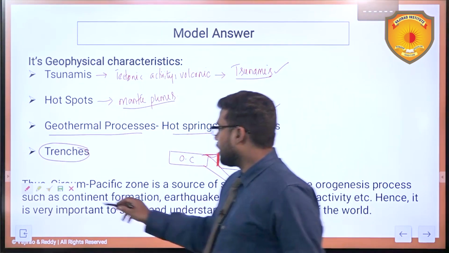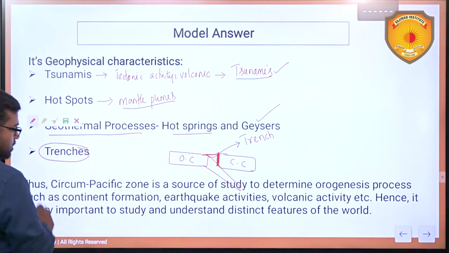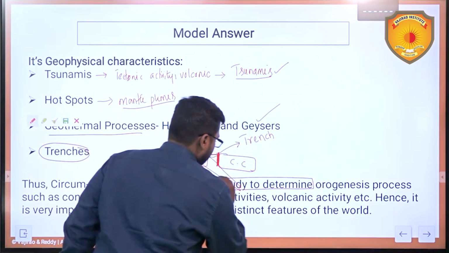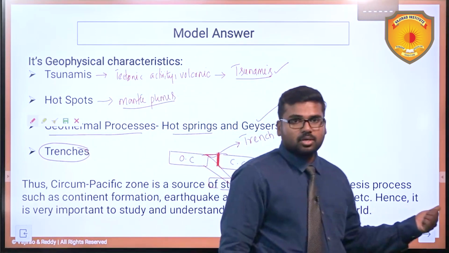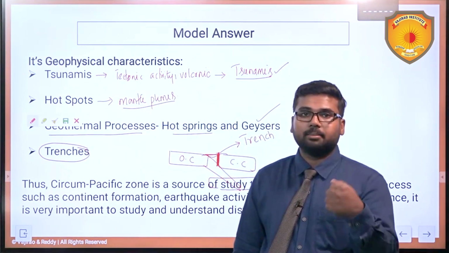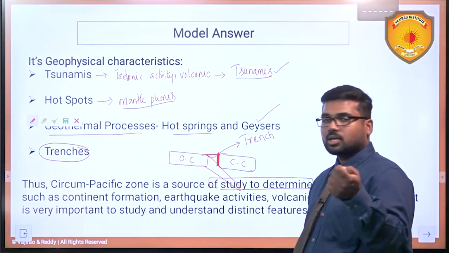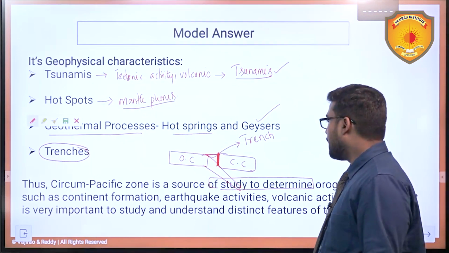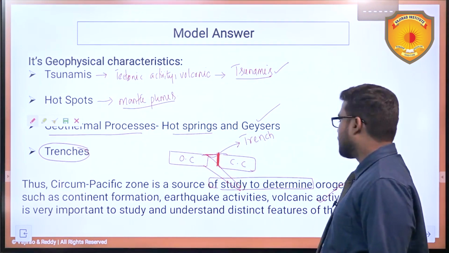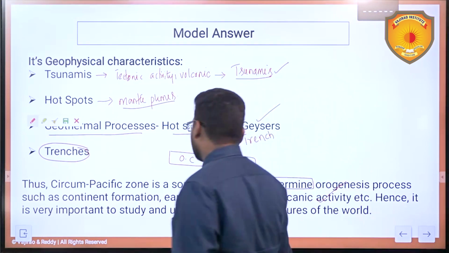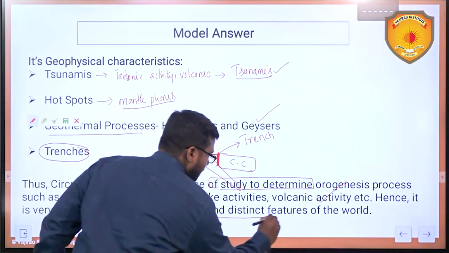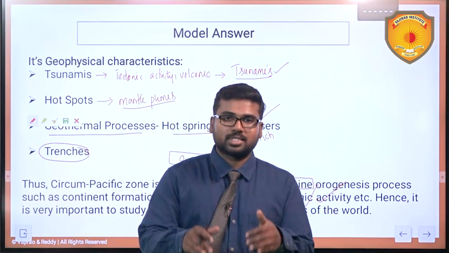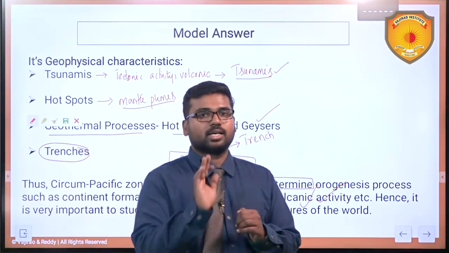How do we conclude it? Look at this. Thus, the Circum-Pacific Zone is a source of study to determine the orogenesis process. Orogenesis process means the mountain building process, such as continental formation, fold mountain formation, formation of islands, earthquake activities, volcanic activity, etc. Hence, it is very important to study and understand the distinct geophysical features of the Circum-Pacific Zone. This is how we can conclude it.